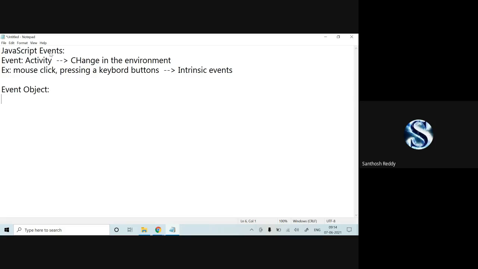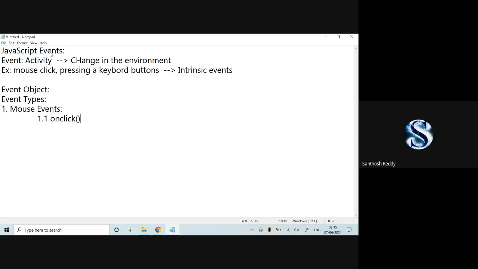Now we will see the different types of events. Event types. The first one is mouse events. Can anyone guess what different types of mouse events we have? The first mouse event is onclick.